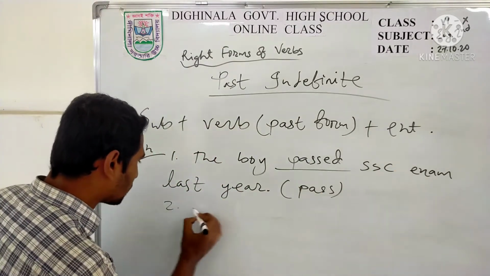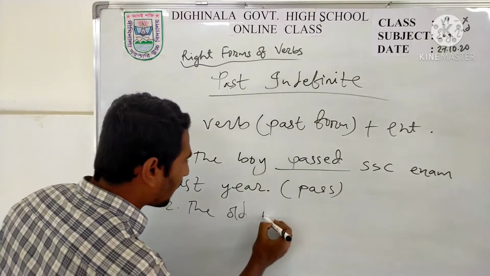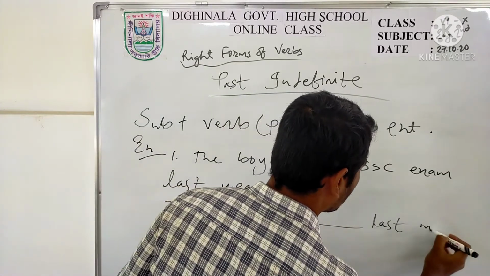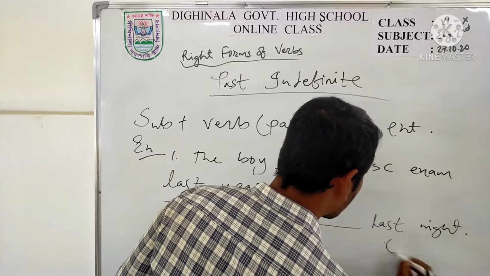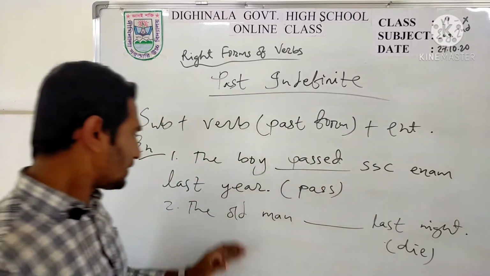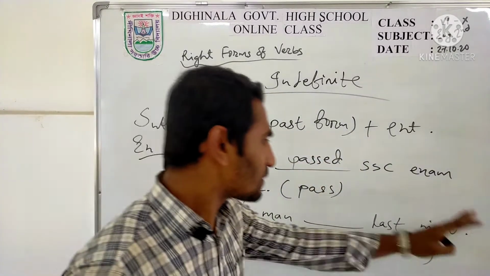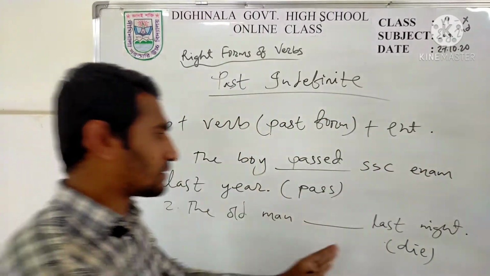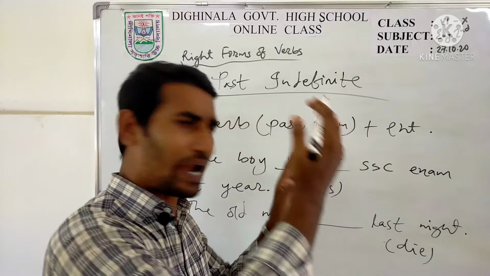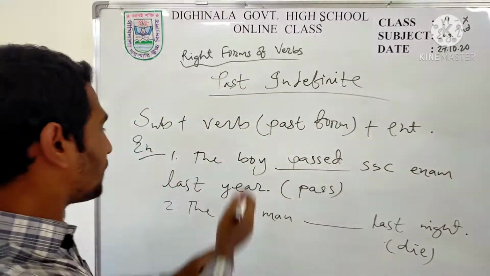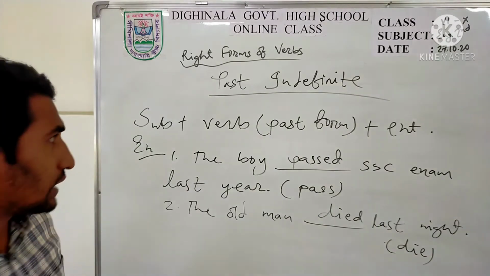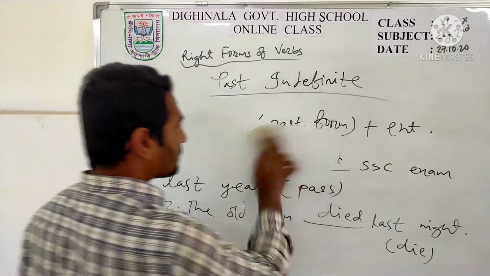Come to the next example. The old man dash last night. In bracket there is die. You can see here easily. The old man dash last night. বৃদ্ধ লোকটি গত রাতে মারা গিয়েছিল. That means it is past tense. There is a last here. It is a very clear indication of past indefinite tense. So it should be what? Died.